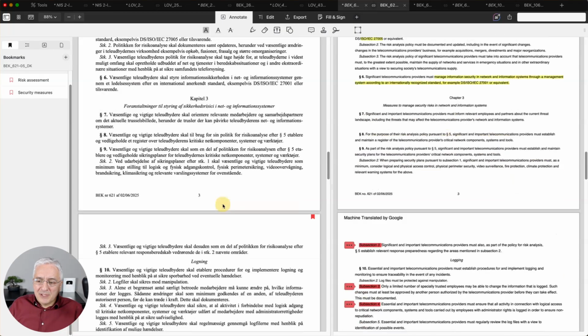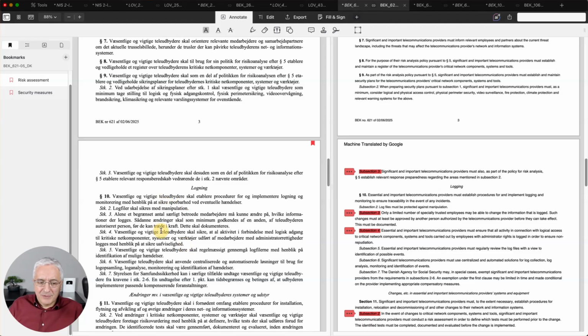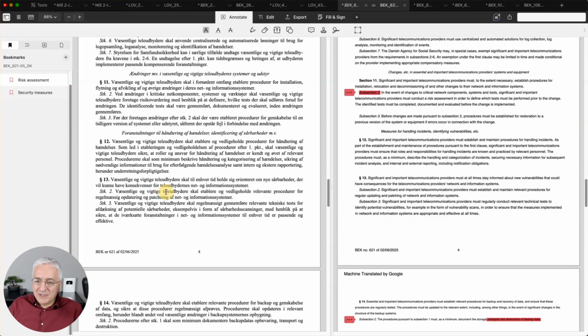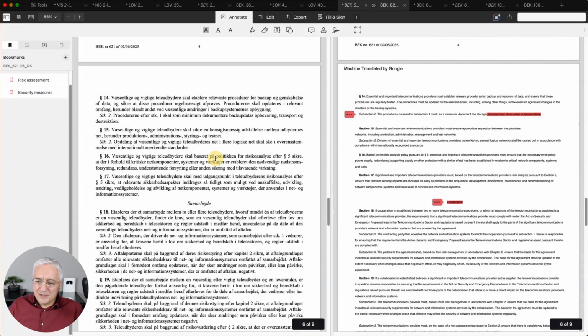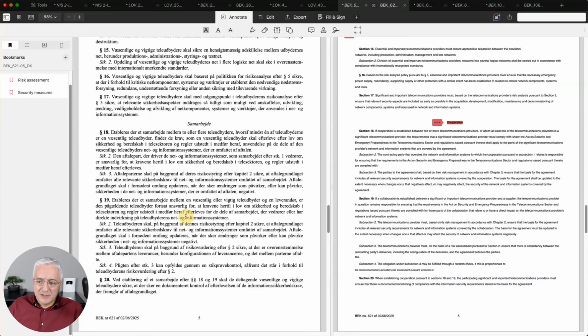And when we scroll down, you will see several requirements for security measures, and some of them are actually specific only for Denmark for this telecommunication sector. And these requirements, like here, do not exist in the CIR. Also here, this subsection 2. And then you have some other requirements like handling incidents, vulnerabilities, also this cooperation between telecommunication providers and so on.